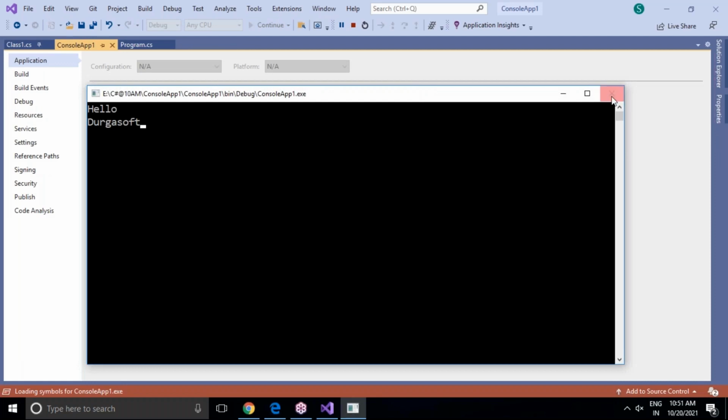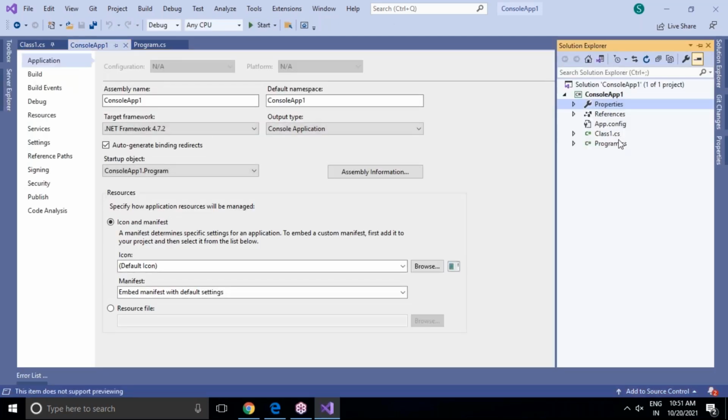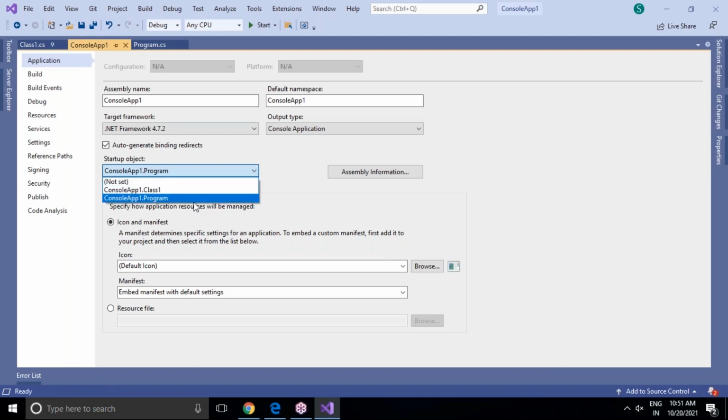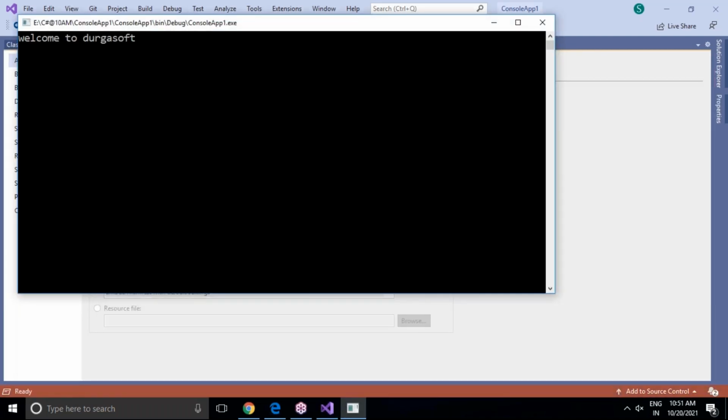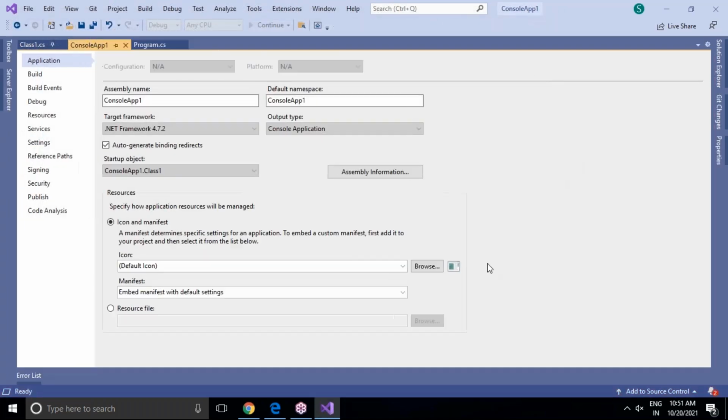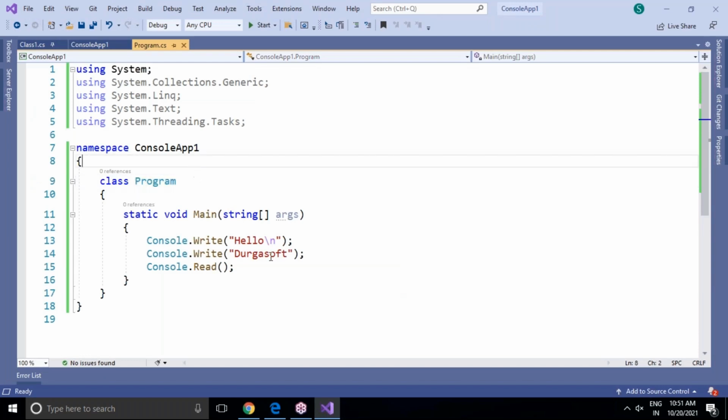So like this, you can add any number of classes to your application. The only thing is, every time you have to change the startup object, save it and run. I'm selecting Class1 again, saving and running it. So your application has many classes, and whichever class you want to run, you have to select in the startup object option. This is the way to handle a console application with classes.